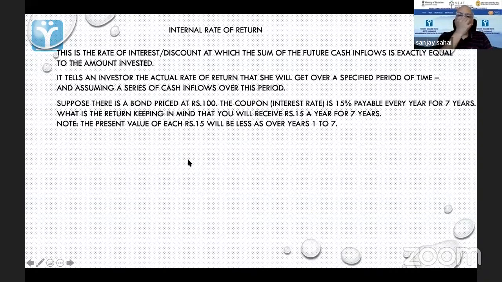In this, I have taken a slightly different example, just to give you this idea. Interest rates हमारे पास जो होता है, actually it is very much considering the concept of present value.